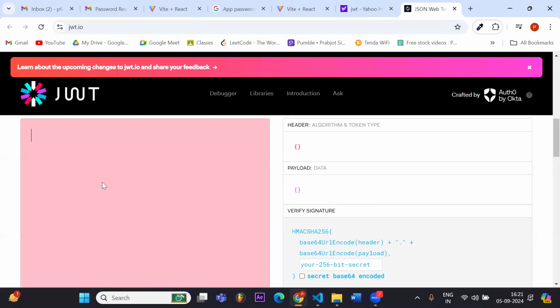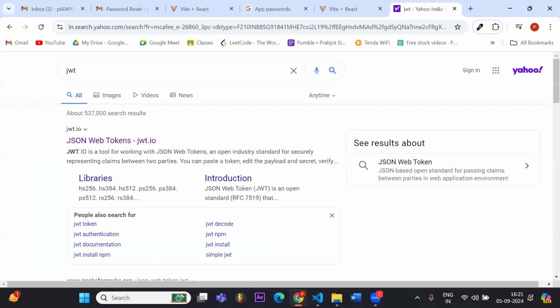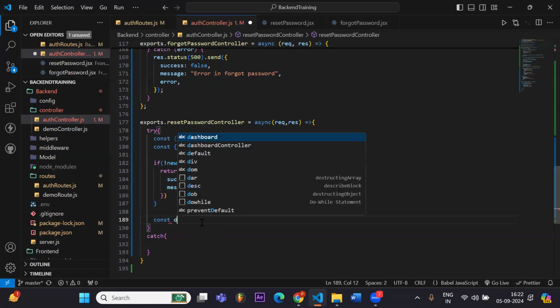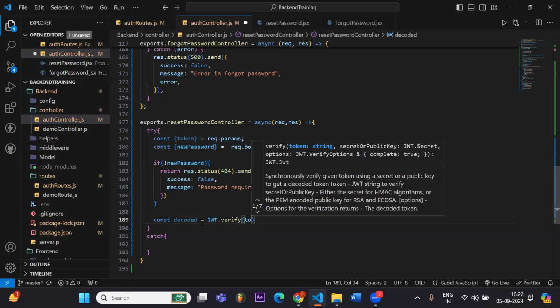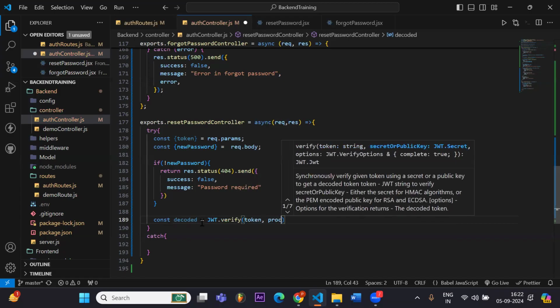If I paste the token, the data will also come. So that's how we are going to do this. The name is decoded, and jwt.verify, and then the token is coming. We will verify the token with our secret key.